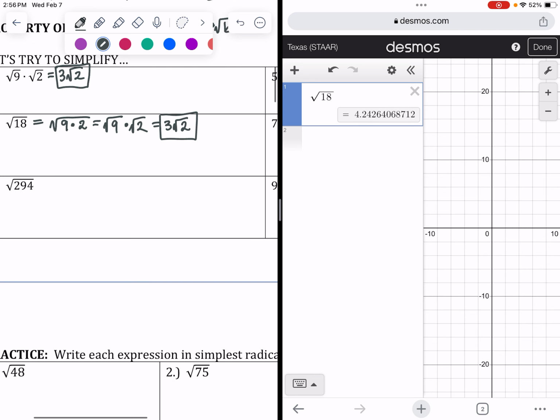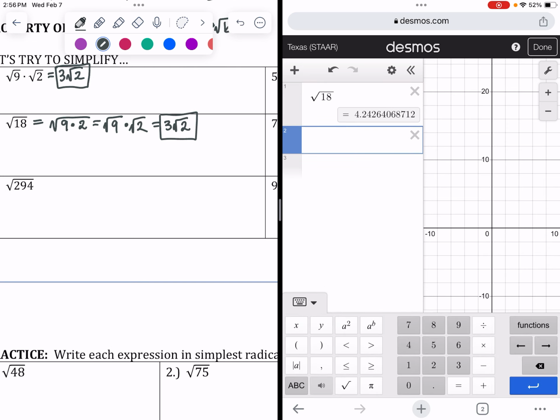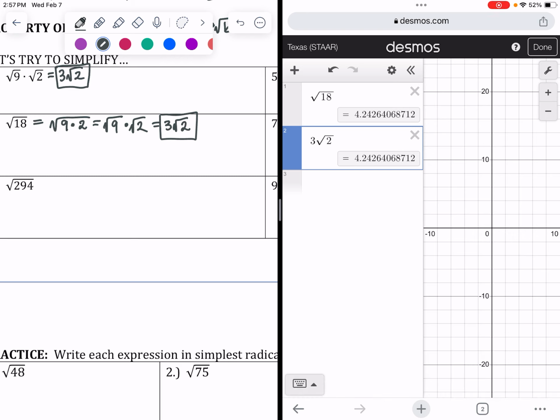Okay, and then I always like to check my work. Square root of 18 is that ugly decimal. If I type in 3 square roots of 2, it's the same ugly decimal. And so Desmos won't simplify square root of 18 to 3 square roots of 2 for you. They'll always just give you the decimal. And so it's up to us to look for those perfect square factors.